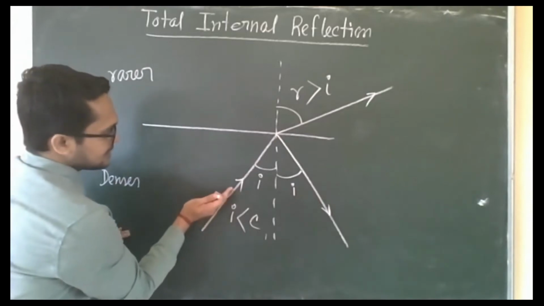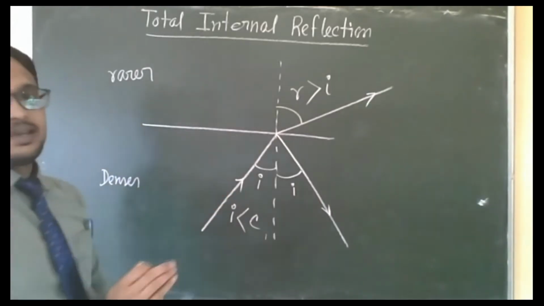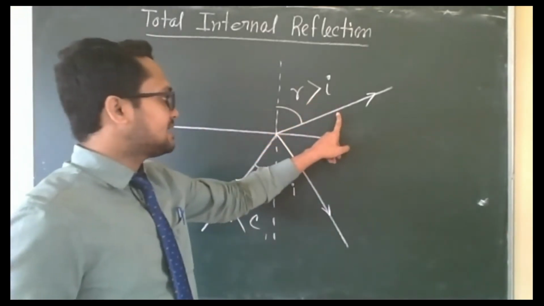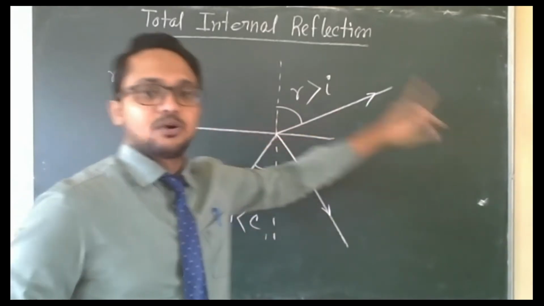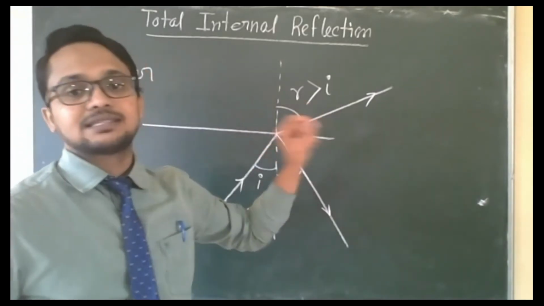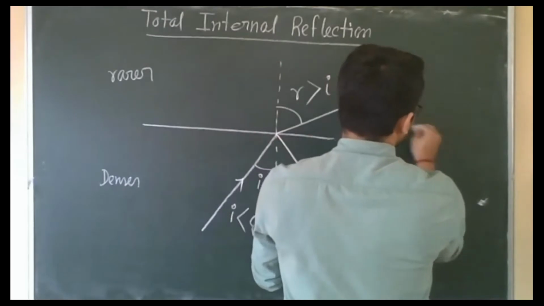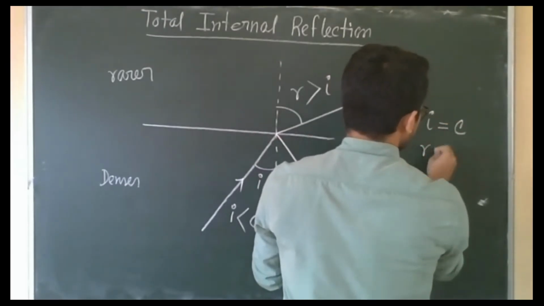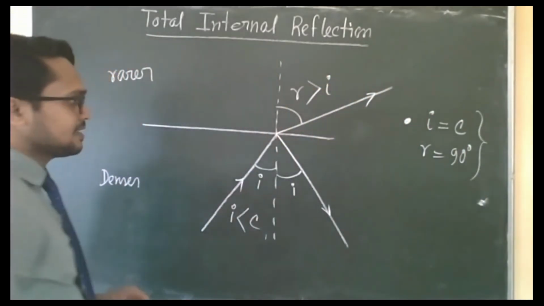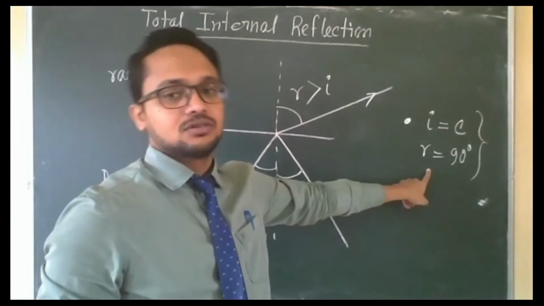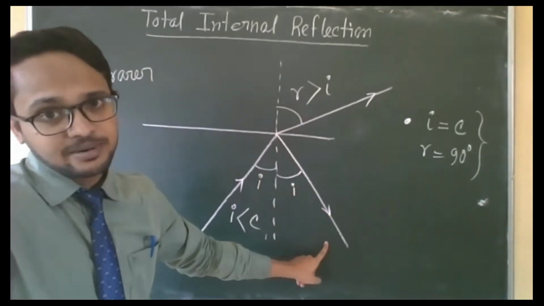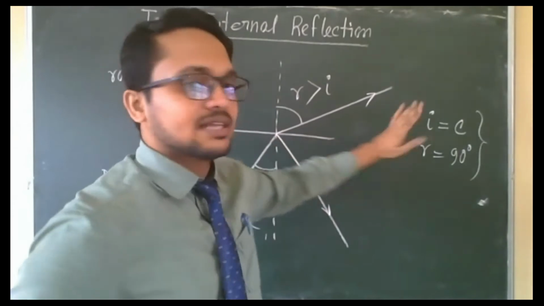After that, if we increase the incident angle, then at one particular angle we will get the refracted ray going along the interface. For a particular angle of incidence in the denser medium, we will get the angle of refraction 90 degrees. That angle is called the critical angle. r will be 90. In this case also, a very small amount of light will reflect back in the denser medium, and most of the light will go along the interface.